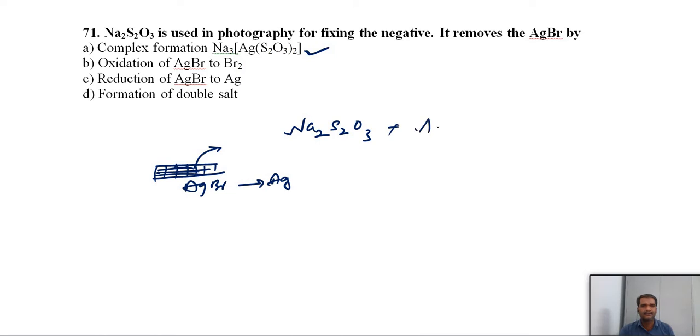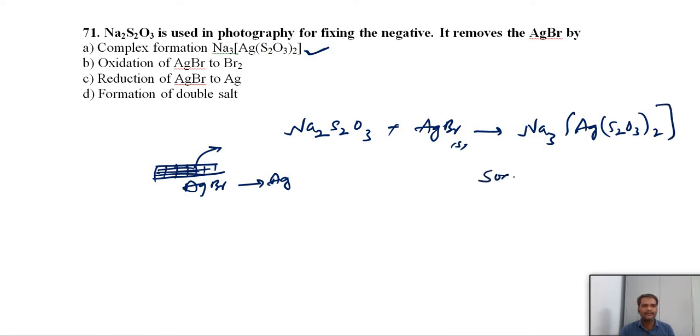Na2S2O3, if we treat with silver bromide, AgBr, which is a yellow color precipitate, it can be dissolved in Na2S2O3. This is a precipitate complex. It will form sodium argentothiosulfate. The complex will form this, and this is called sodium argentothiosulfate.